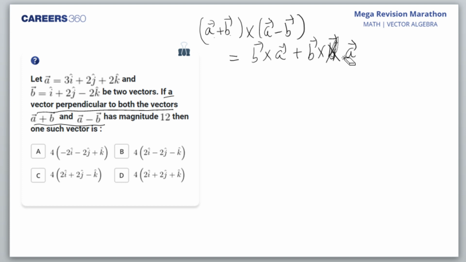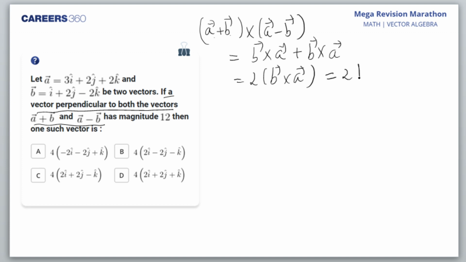Yes, students. So here I get B cross A. Am I right? And B cross B is 0. So I get twice B cross A. Now let us see what is twice B cross A equal to.